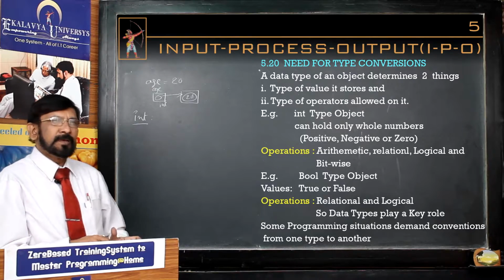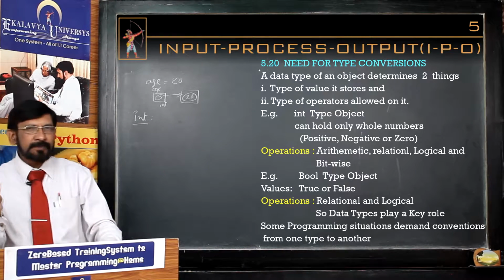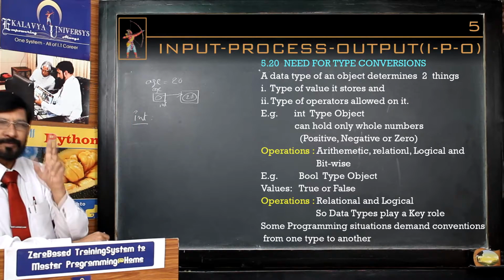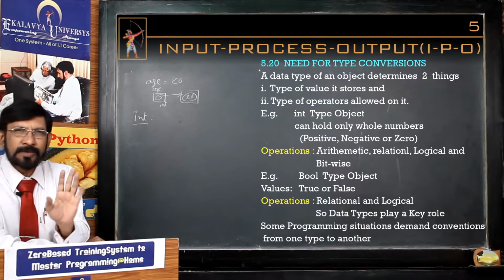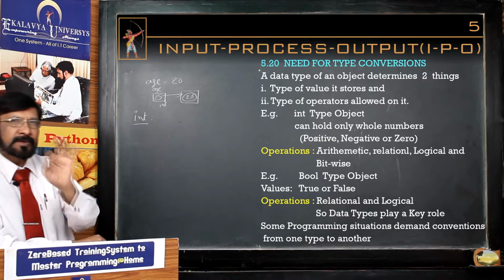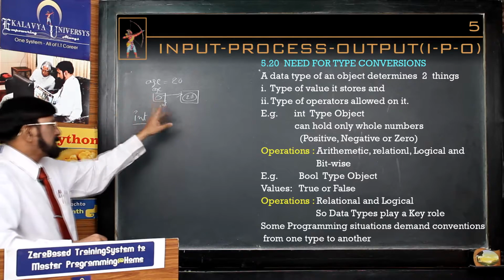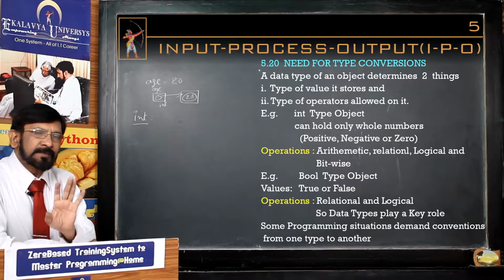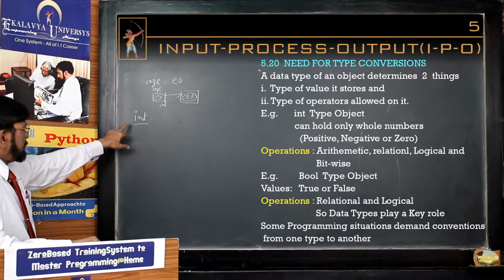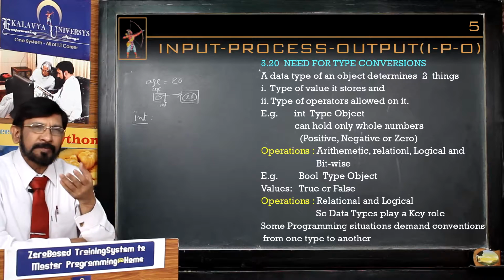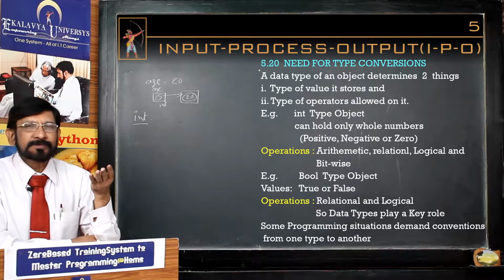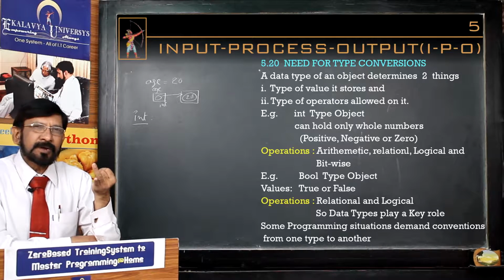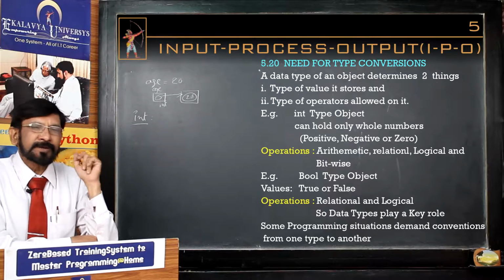The second, the type of operations which can be performed, is also defined by the data type. So always remember the two points: a data type determines the nature of value an object can store, and the types of operations allowed on it. For int, arithmetic, relational or comparison, logical, and bitwise operations can be performed.